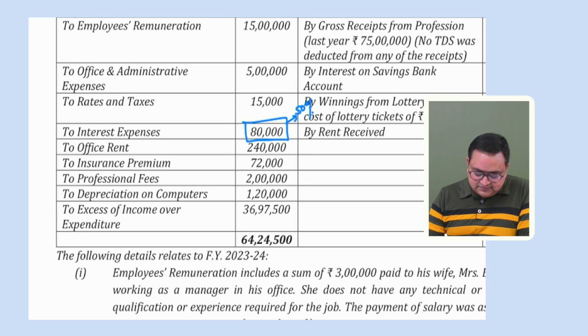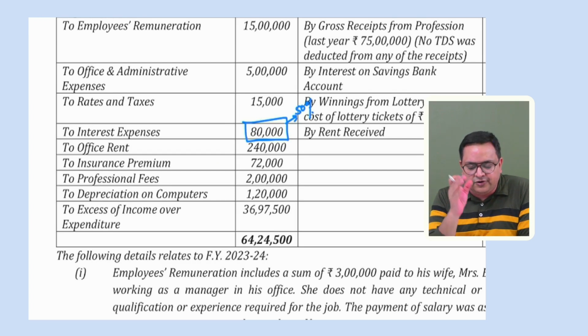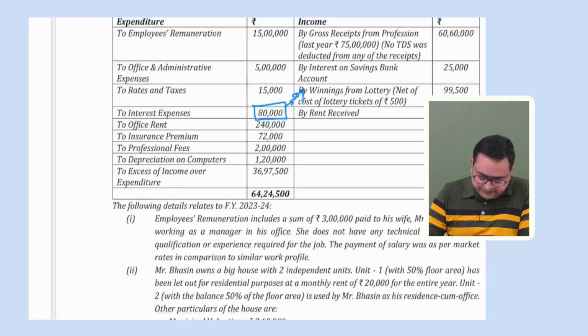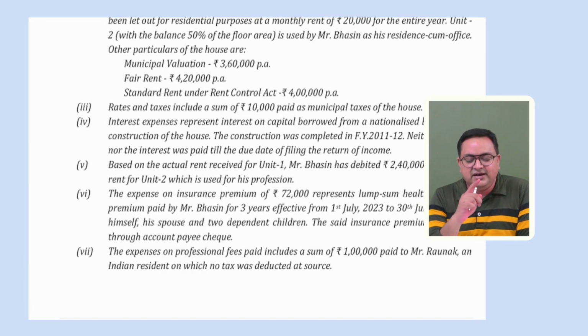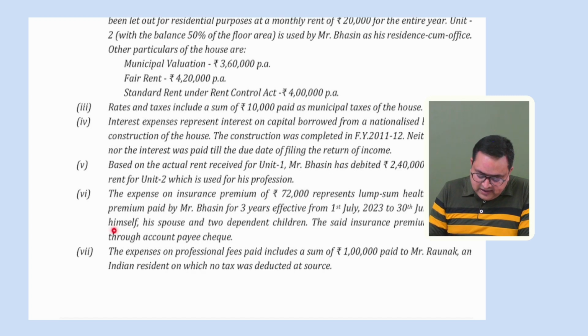Second thing is that when we have deduction, because this is related to health insurance and this is also paid not by cash, by any other mode. So we understand if you have paid your health insurance for yourself, for spouse, or for children also. Even in 80D we have dependent or non-dependent children also, right? Sorry, in 80D we have only dependent children, sorry guys. In 80C life insurance, the children could be dependent or non-dependent, but in 80D they should be dependent children. Okay. So he has paid for himself, spouse, and for 2 dependent children. So this 72,000 we can claim under section 80D.